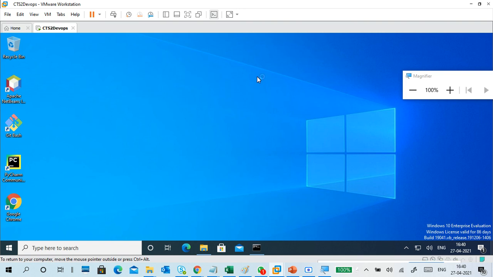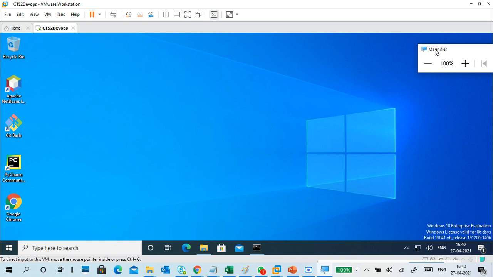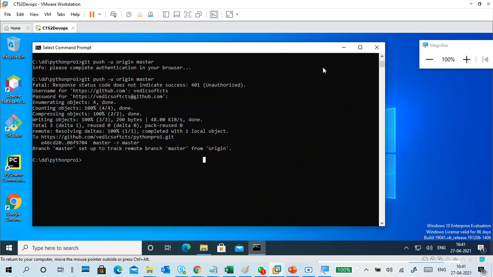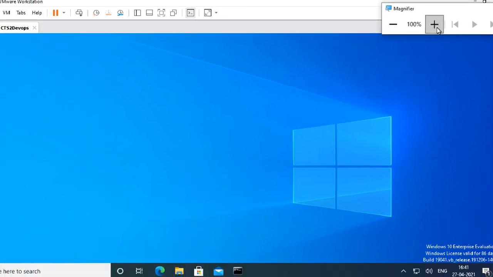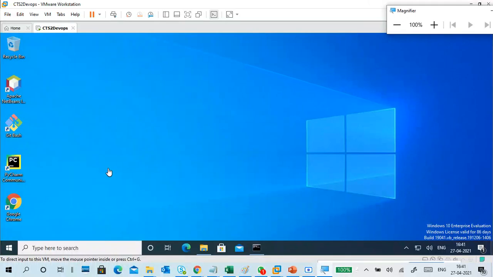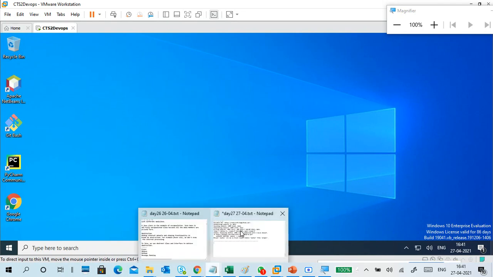Chrome is installed, but it is taking time in the background. How much time will it take to open things? This is also not working.